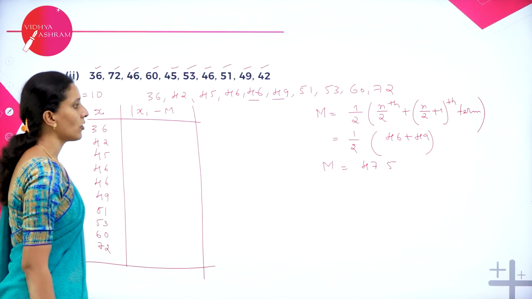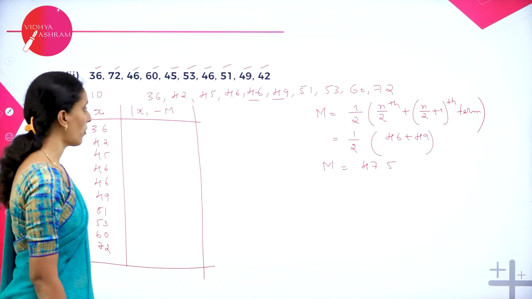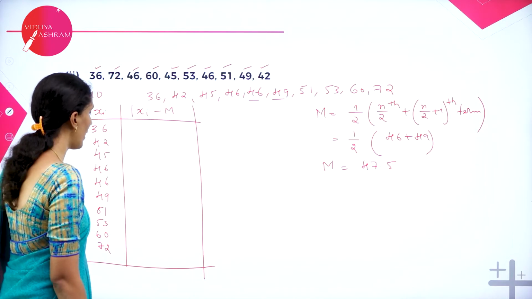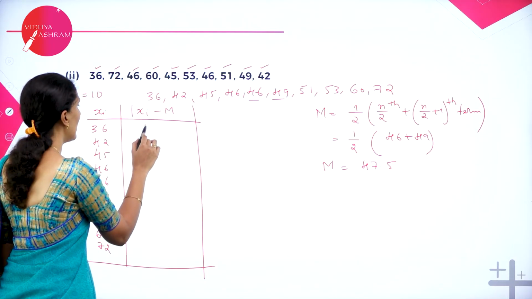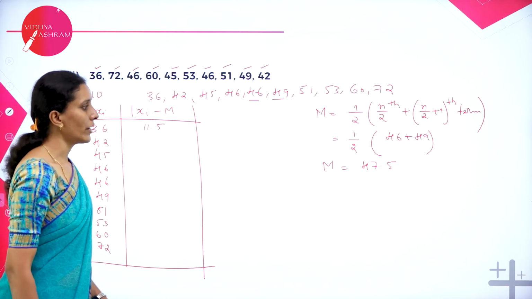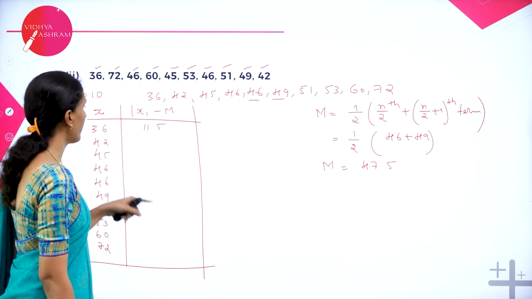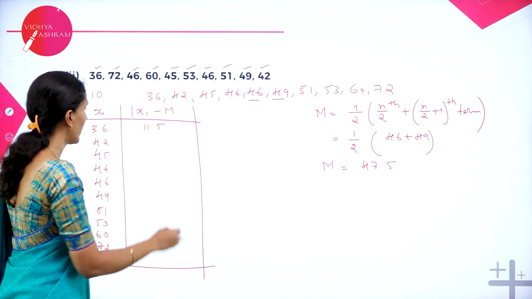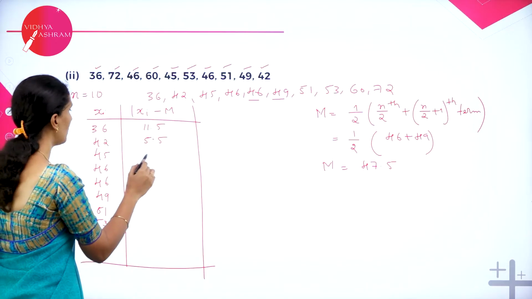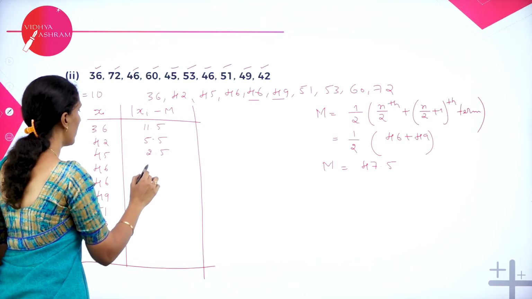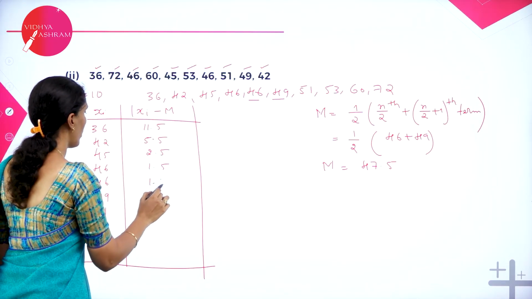So let's calculate or subtract each from 47.5. So 47.5 minus 36 gives 11.5. Next, calculate 47.5 minus 42. It is 5.5. Similarly, we have 2.5, 1.5, 1.5.